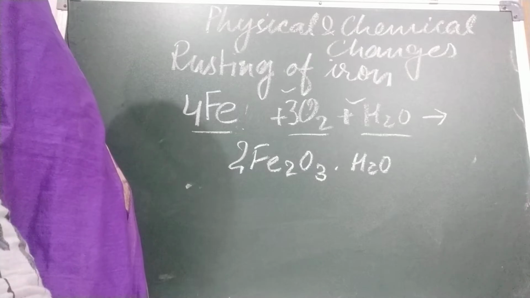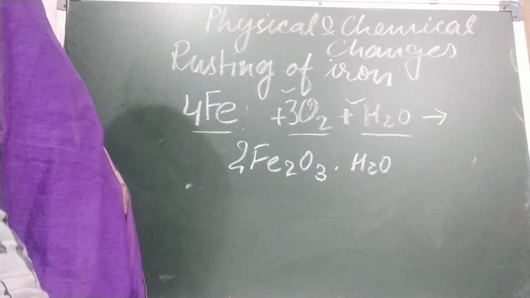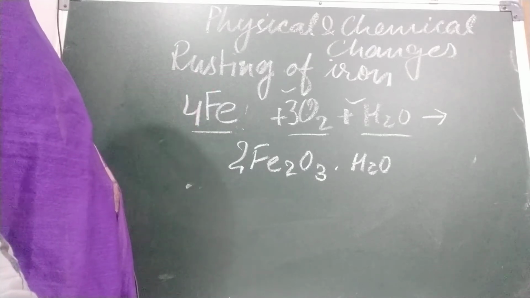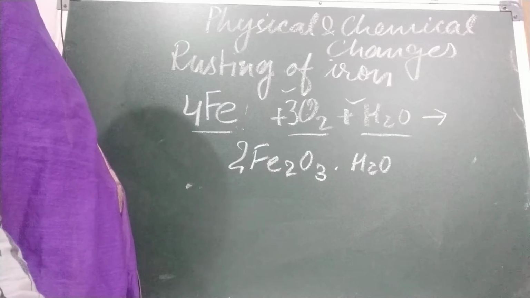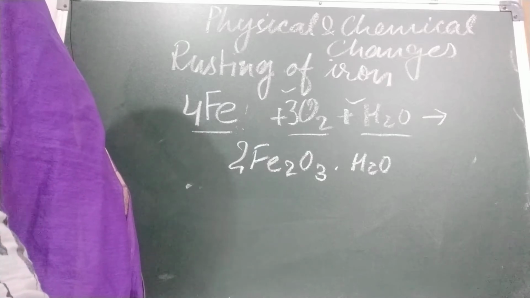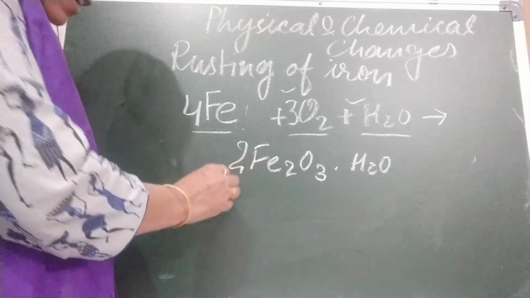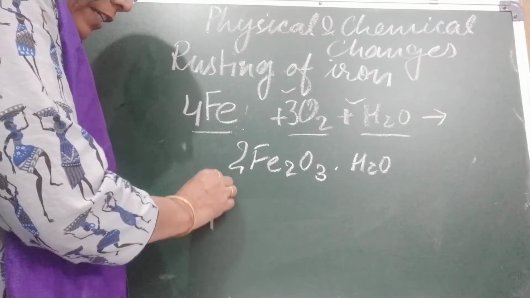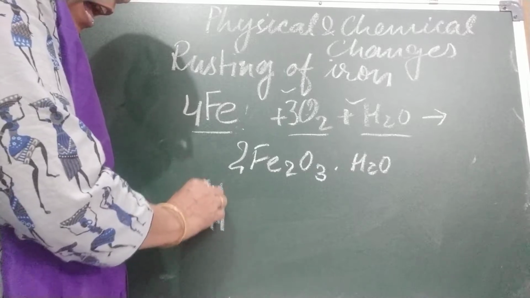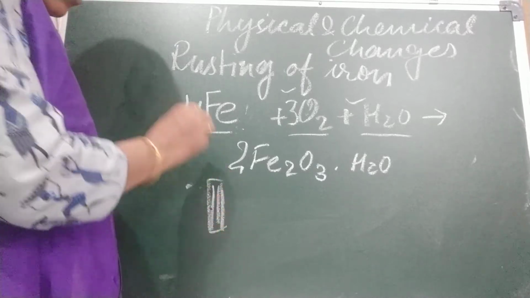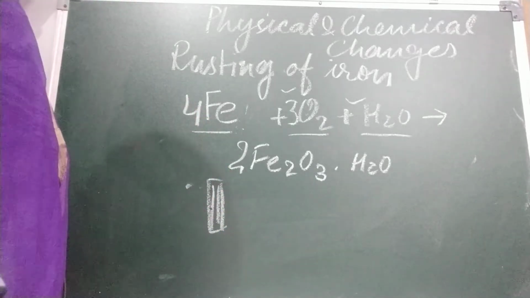Rusting can be prevented by not allowing the iron to come in contact with moisture and air. The simplest method is to coat the iron with oil, grease or paint. If we cover any iron object with oil, grease or paint, we are going to protect the metal.